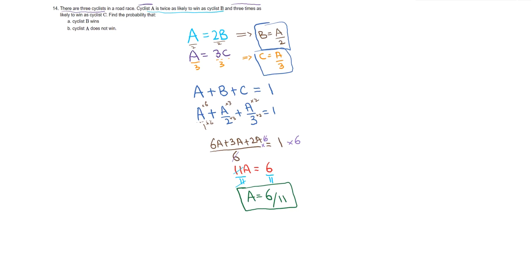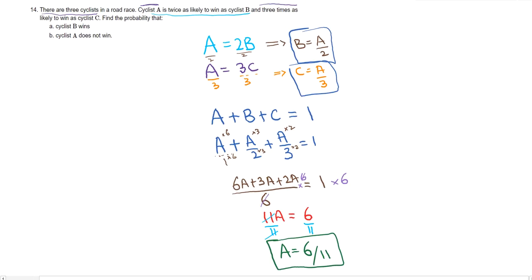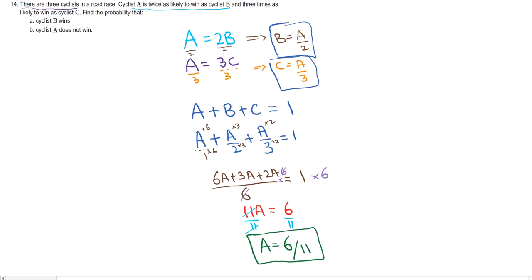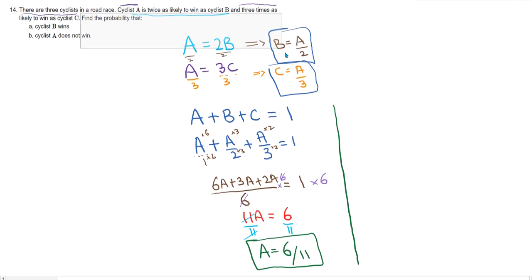Let me zoom out a little bit. Sorry, it's too zoomed out. Let me zoom back in. All right. Now I'll do the working out for B. B and C are much, much simpler because we already have an equation set up for them. All right, so if you remember, we had this value for B over here. B was equals to A over 2, and now we know what A is.